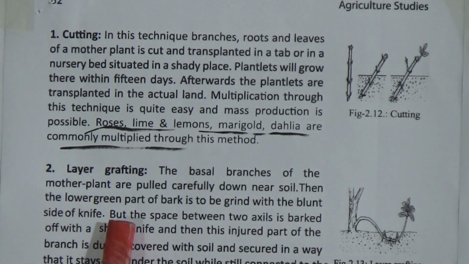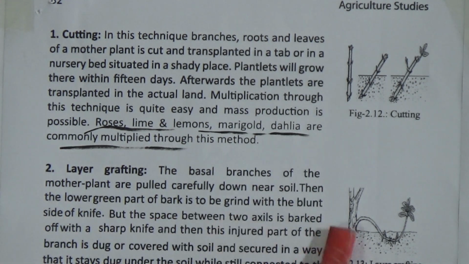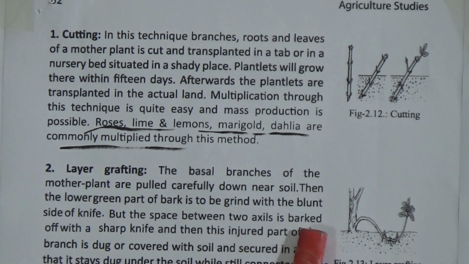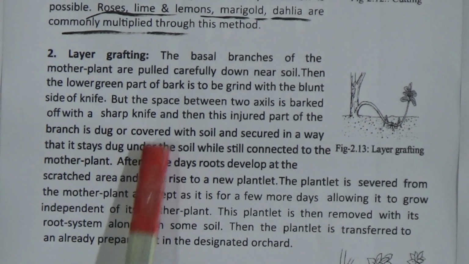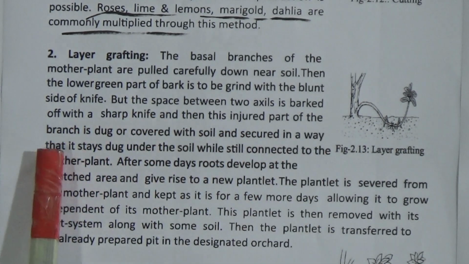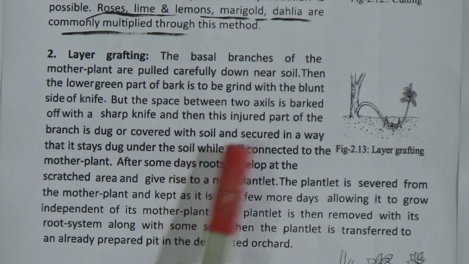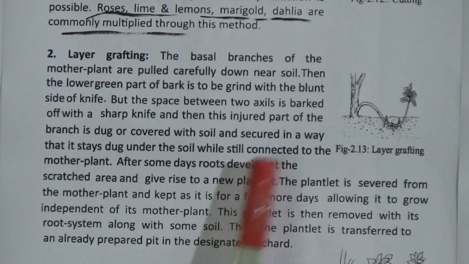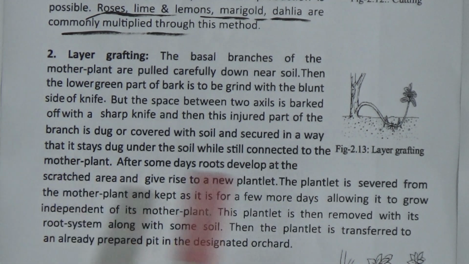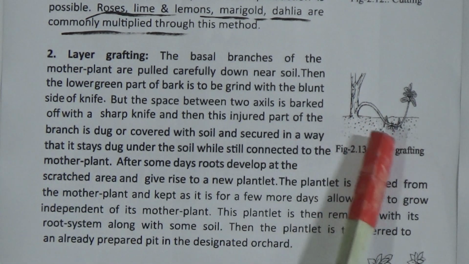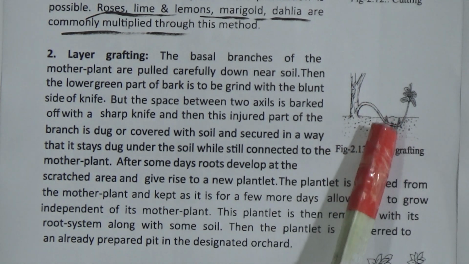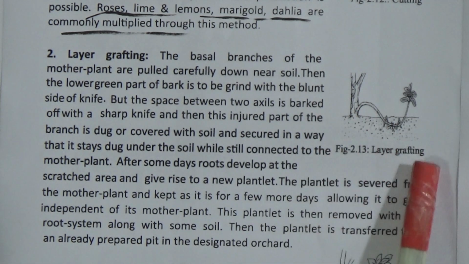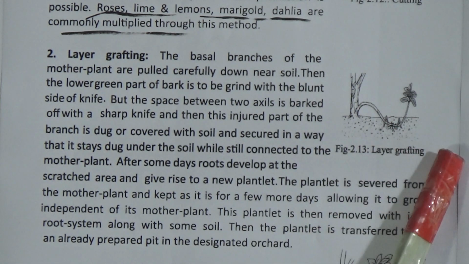Then the lower green part of bark is to be ground with the blunt side of a knife, but the space between two axils is barked off with a sharp knife, and then this injured part of the branch is dug or covered with soil and secured in a way that stays dug under the soil while still connected to the mother plant. That means the main branch has been taken, later its middle part of two axils has been ground with the knife, and later it has been put down under the soil.